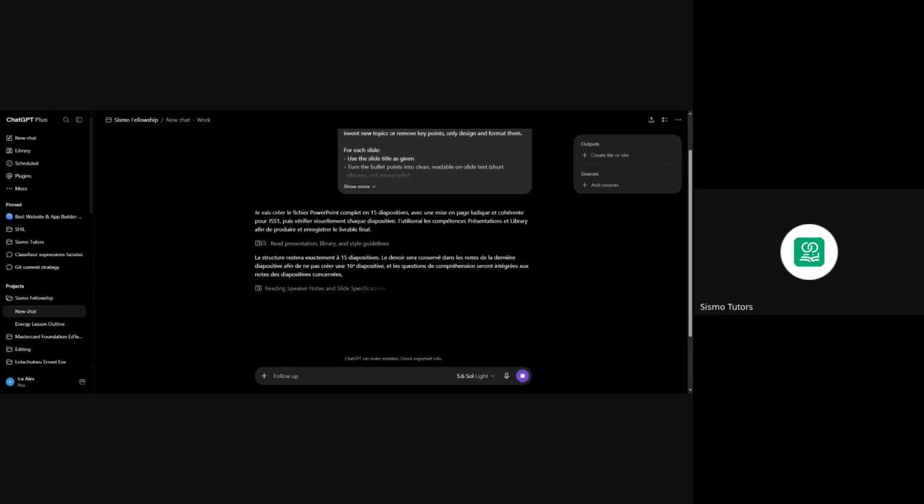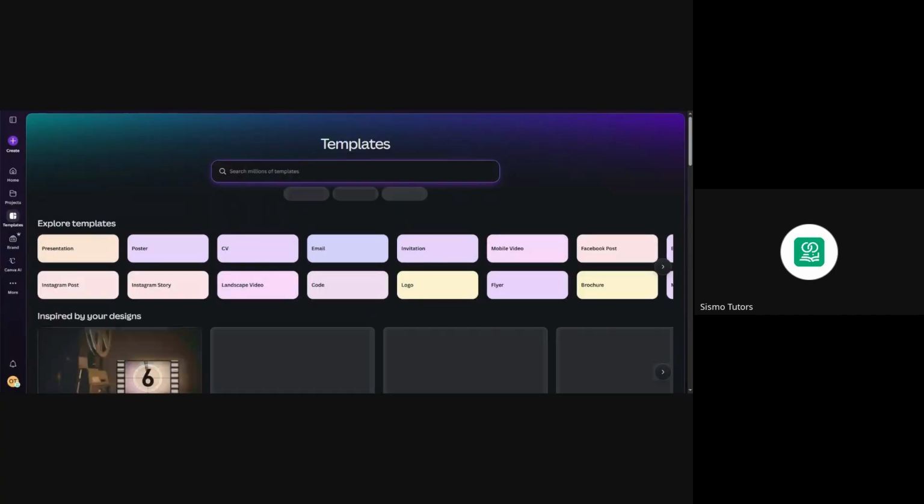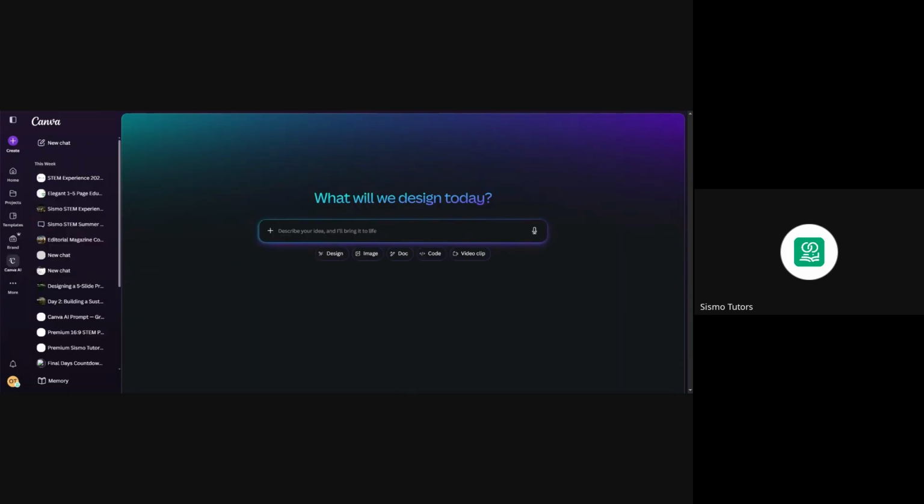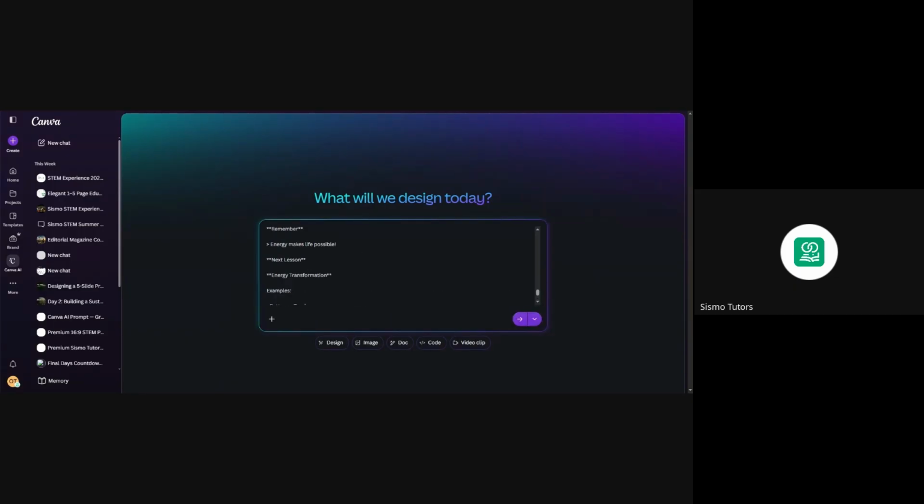While that one is processing, I will click on share this tab instead, and I'm now sharing my screen. So let's see what happens as GPT is processing its own. Let's see what Canva has in stock for us. Let's click on the Canva AI. What will I do now? Let me just paste that content from GPT, and then I will get the prompt for creating the slides that I had earlier. It should be on top. All right, let me get that one immediately and paste as well. Then I'll paste right here. So let's see the button.